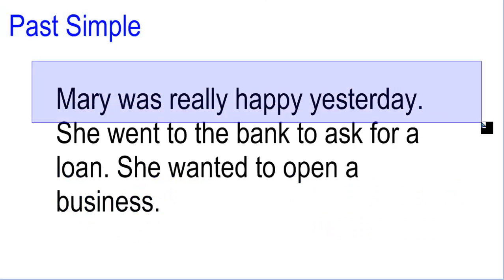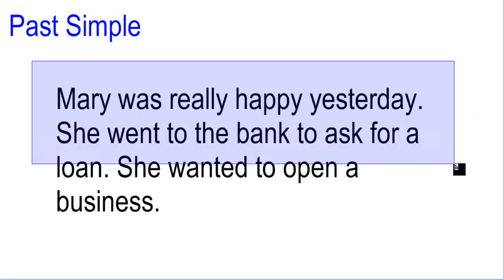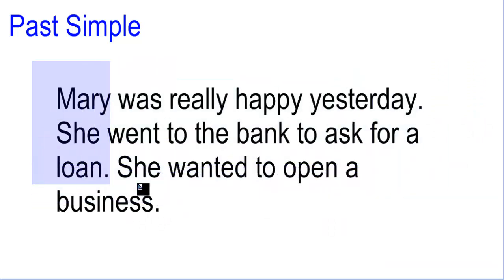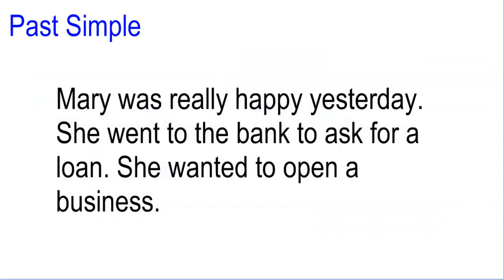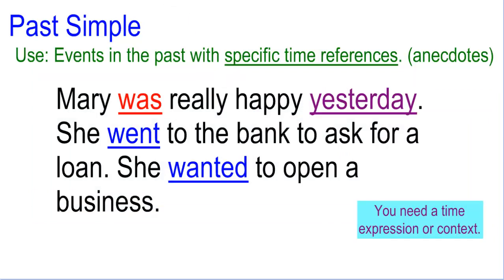Mary was really happy yesterday. She went to the bank and asked for a loan. She wanted to open a business. So you see, in this short story we have a description of the simple past. Normally we use the simple past to talk about events in the past with specific time references. Usually when we talk about the past, we talk about anecdotes. For example, in this case, Mary was really happy yesterday.